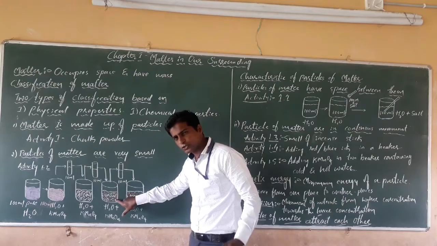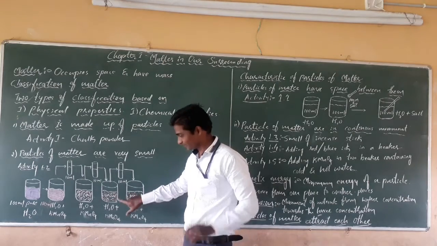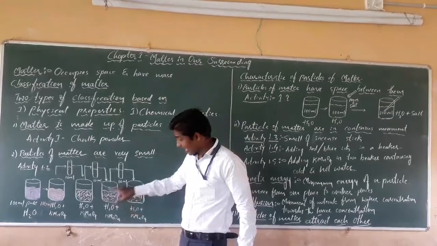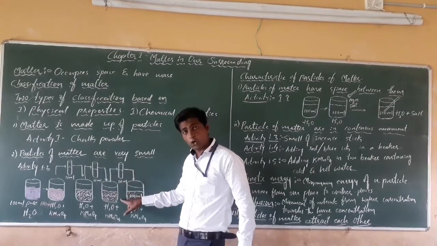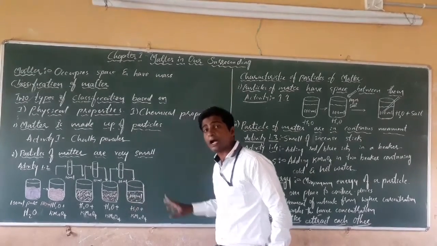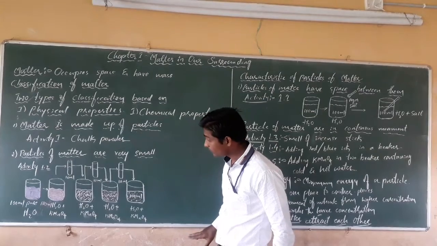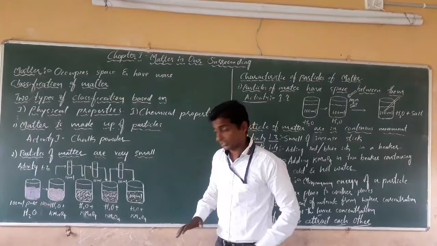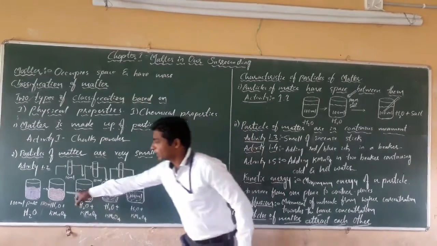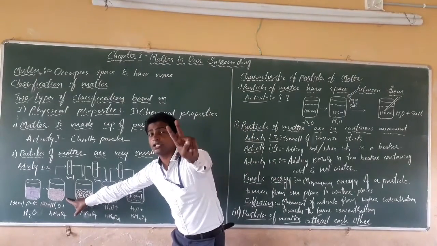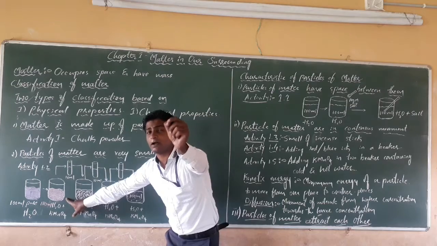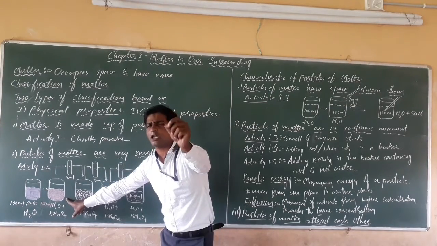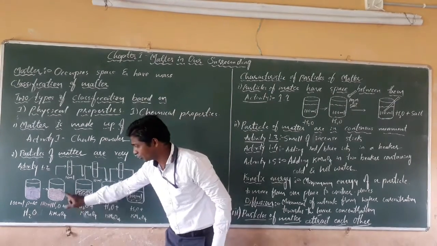Then its color will also change a little bit. Then again add 10 ml of water from beaker 4 into beaker 5. Then its color will also turn. It means, dear students, in the beginning we add only 2 very small crystals of potassium permanganate in beaker 2.